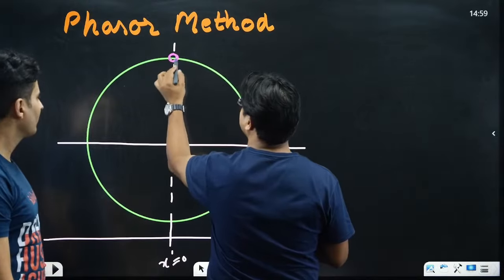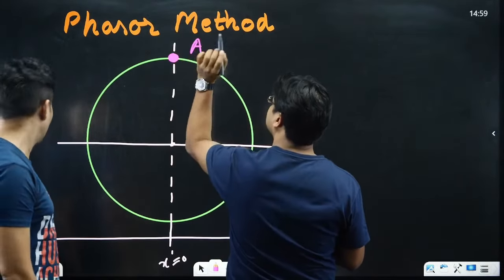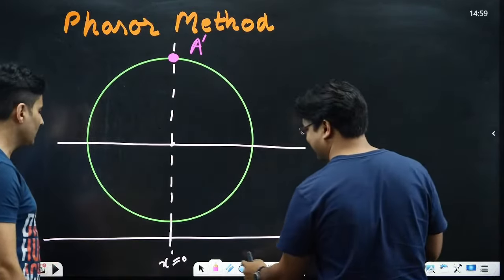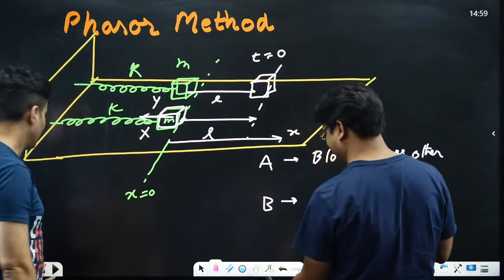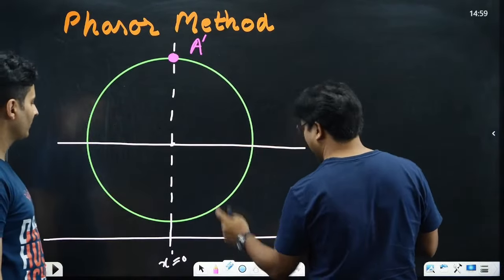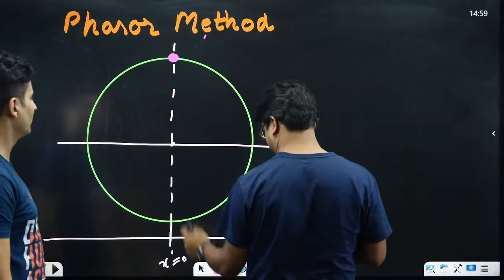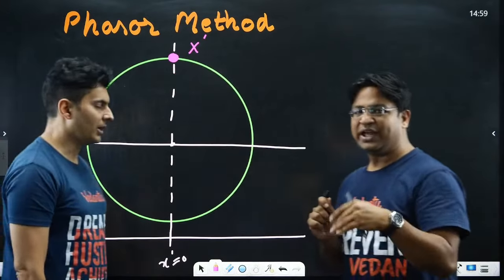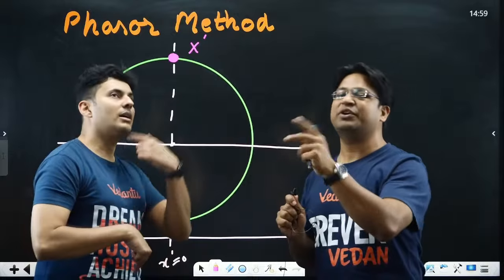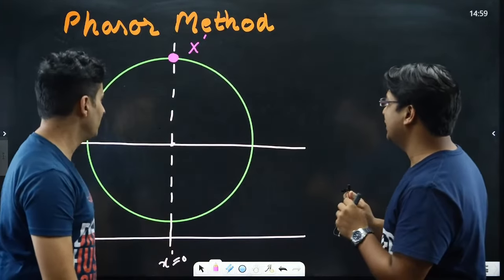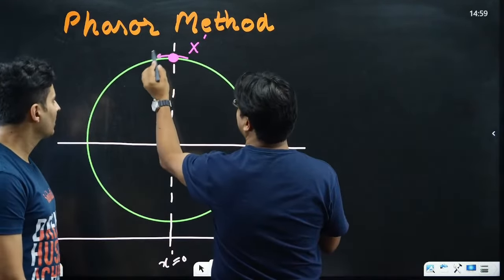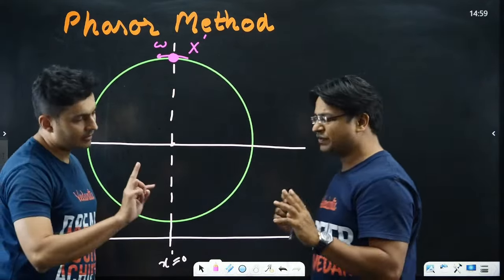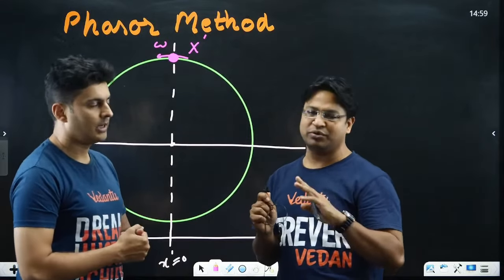So this is the position of the X block. Let me call it X prime. So prime indicates the position on the circle. X is the block and X prime would be the corresponding position on the circle. And now this is going with an angular velocity omega. Also, the omega for the two systems is the same, because we have used identical springs and identical blocks, so omega is going to be the same.